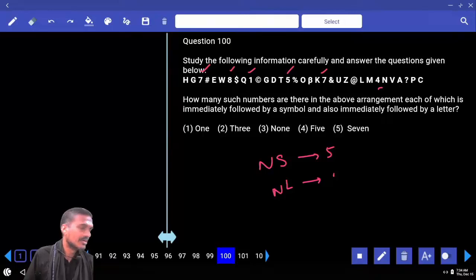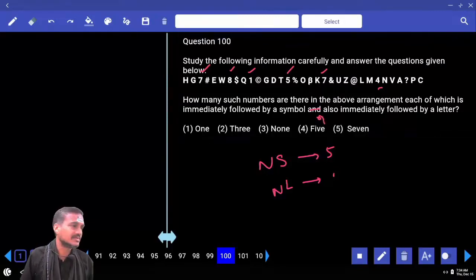Then, now how many such numbers are there in the above arrangement, each of which is immediately followed by symbol or immediately followed by letter.